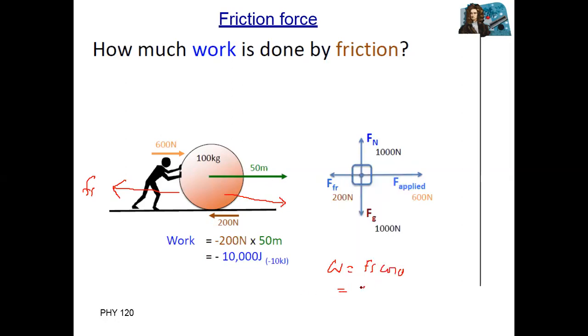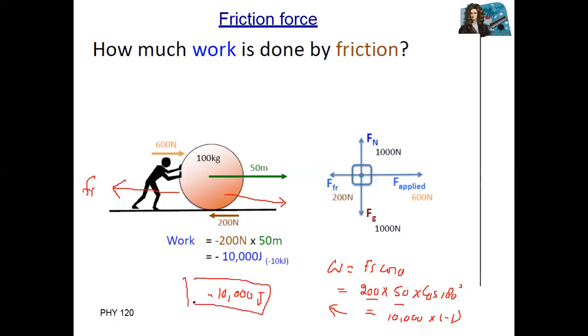Friction force is 200 multiplied with displacement 50 multiplied with cos 180 degree. So 200 multiplied with 50 equal to 10,000, and with minus 1, the work done is minus 10,000 joule. Negative work. Friction force does negative work.